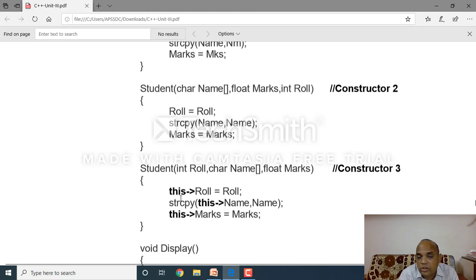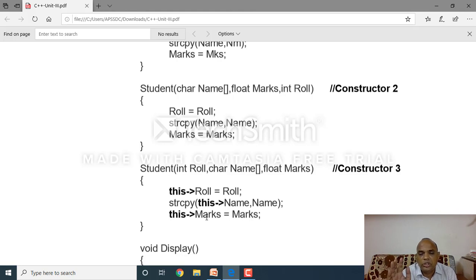Remember, it holds the address of the present or current object. S3 is the current object. So the roll number is copied into the S3 object, then the name is copied into the S3 object, then the marks are copied into the S3 object. That is the meaning. Clear, all of you understand?